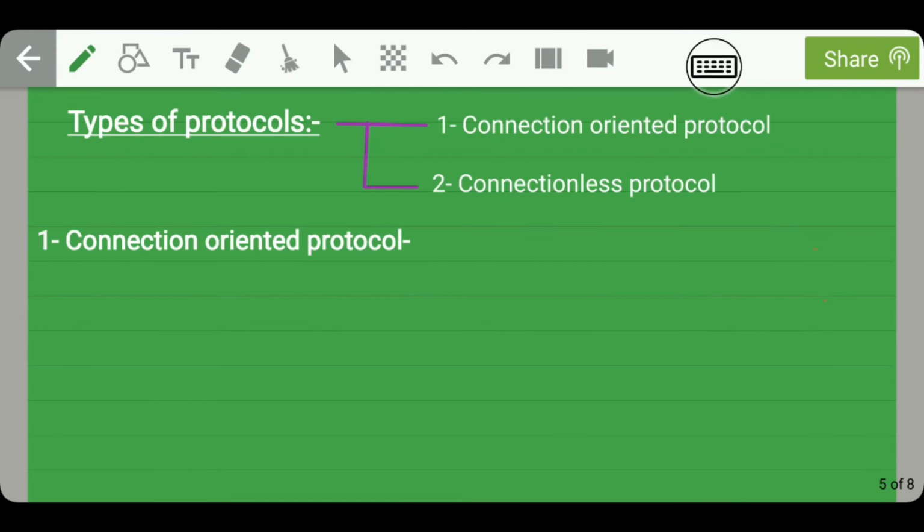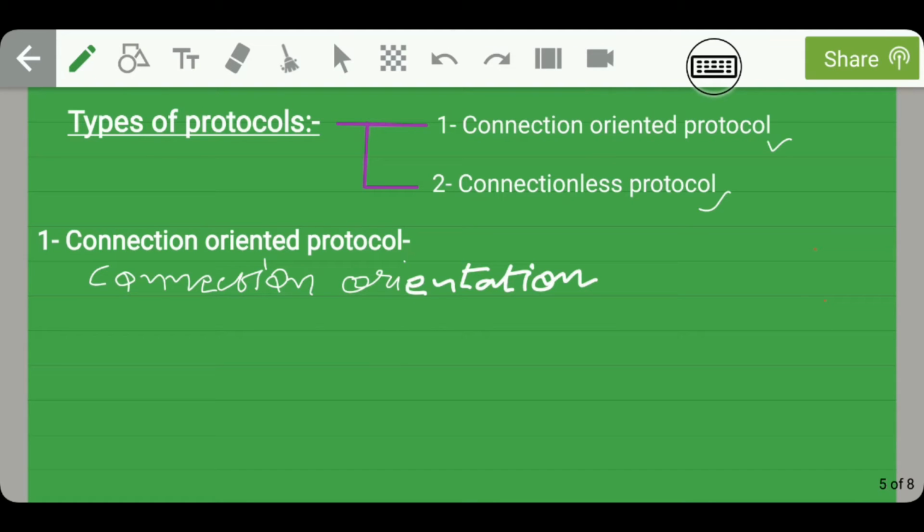Guys, now let's discuss the different types of protocols. Protocols are basically of two types. Number one is connection oriented protocol, and number two is connectionless protocol. Let us discuss the connection oriented protocol. Before we start our discussion on what is connection oriented protocol, let me tell you what is connection orientation. Connection orientation basically includes three phases: connection establishment, data transfer, and connection release.